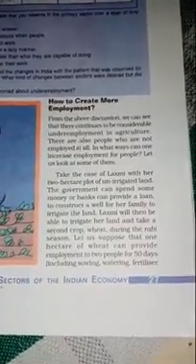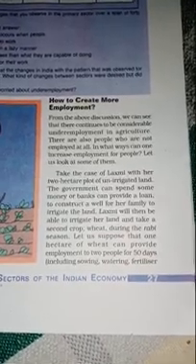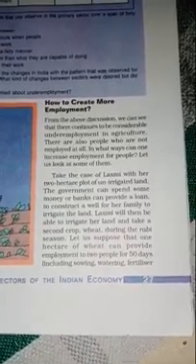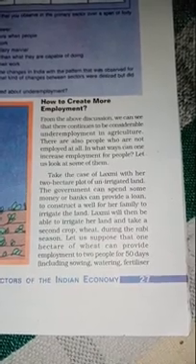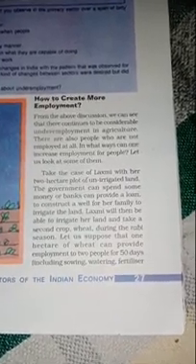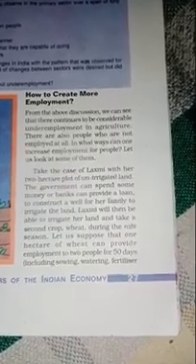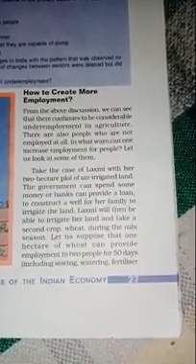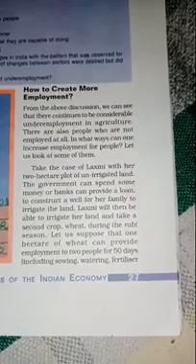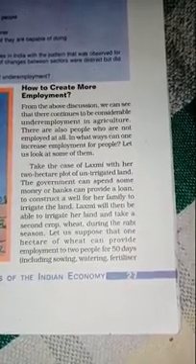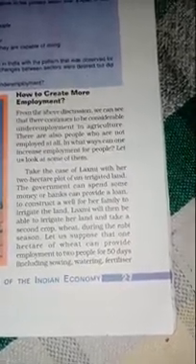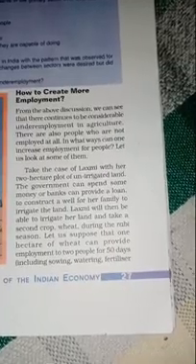Take the case of Lakshmi with her 2 hectare plot of unirrigated land. The government can spend some money or banks can provide a loan to construct a well for her family to irrigate the land. Lakshmi will then be able to irrigate her land and take a second crop, wheat, during the Rabi season. Let us suppose 1 hectare of wheat can provide employment to 2 people for 50 days.